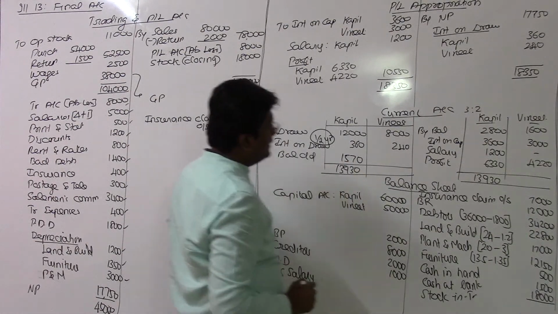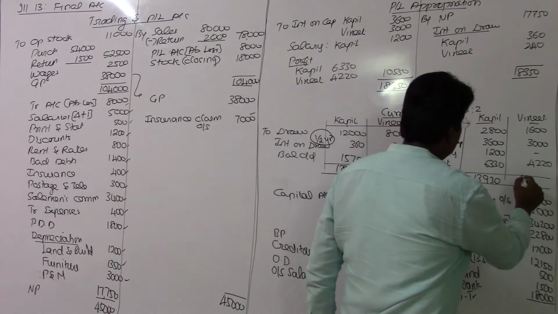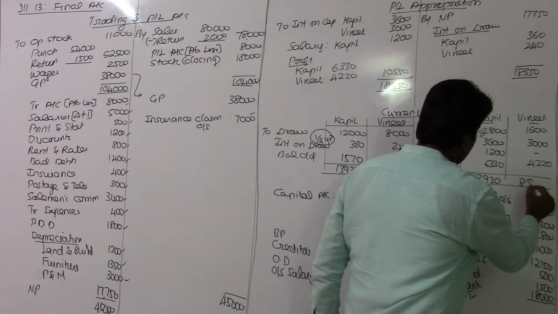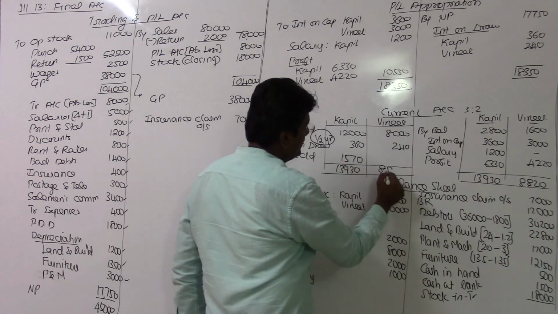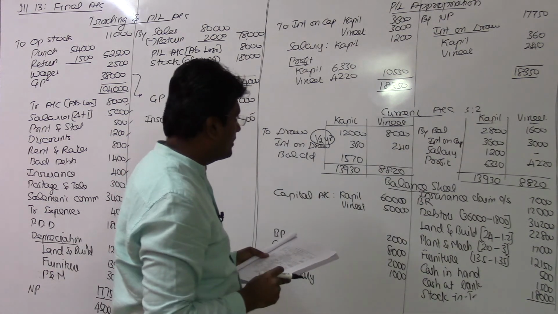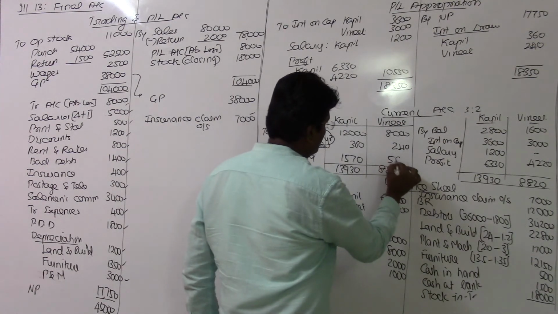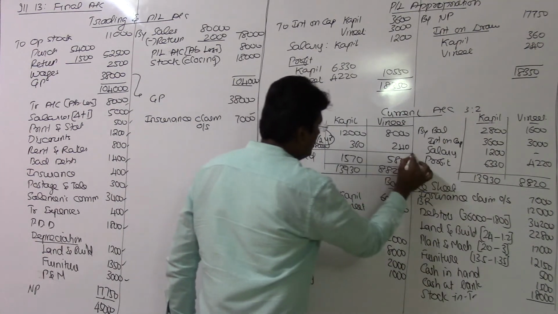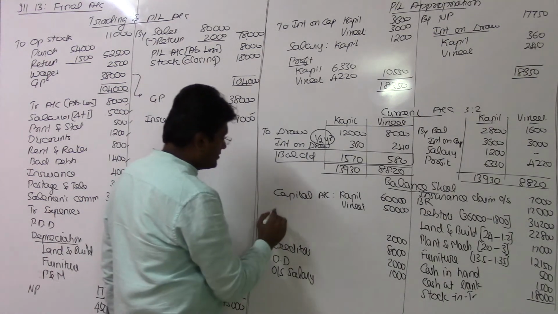And in the case of Vineet, 8,820. So 8,820, and we have to subtract these two values, 8,240. 580. Of course, the answer is also correct. So this will be the final balance in the current accounts of these two partners, transferable to the liability side.